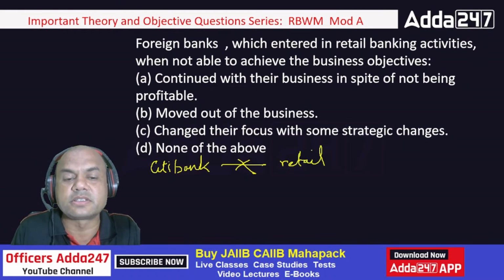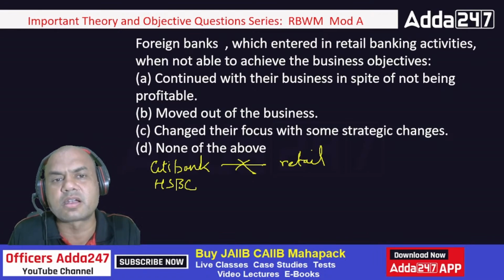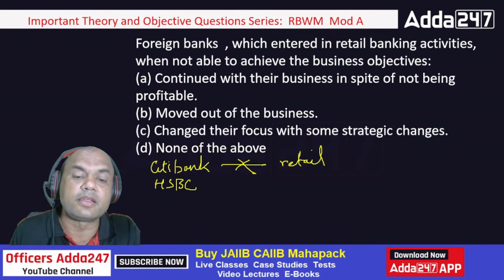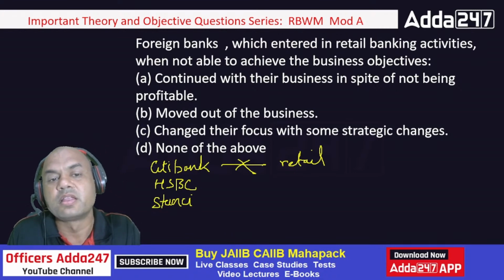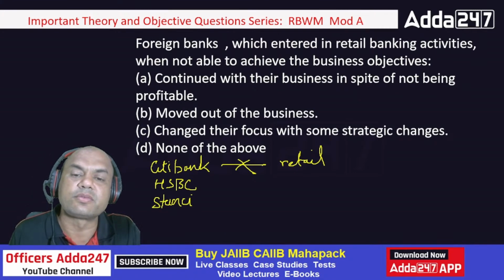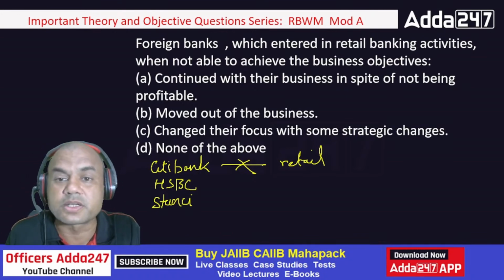HSBC Bank exited. HSBC, out. None of them is in retail now. Retail means all that saving, current, FD, nothing. Then Standard Chartered, Stancy we call it, exited from retail business. Now why have they exited? So the question over here is, how do they function?